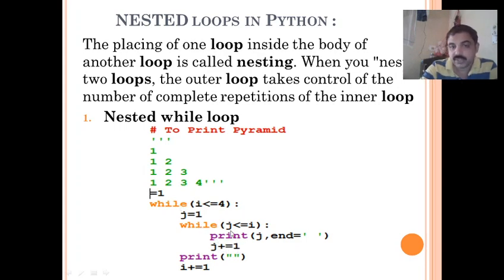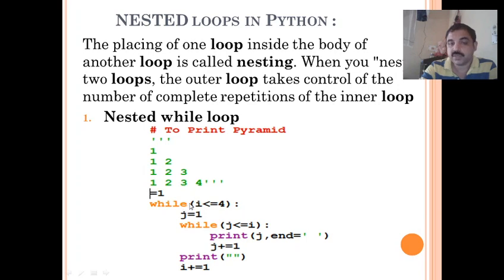You have two loops. The inner loop completes first. So j plus equal to 1 is done. After that j becomes 2. So 2 less than or equal to 1, it is not satisfying the condition. So that's why it goes to the outer loop. Before it goes to the outer loop, you have two statements here. It prints the space, then I is incremented by 1. So I becomes 2 now.